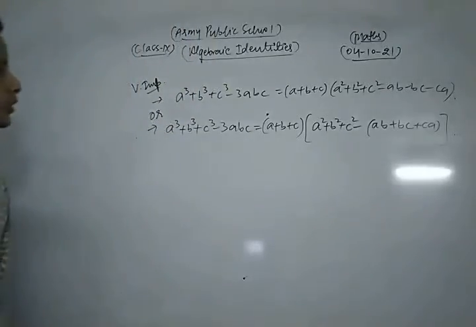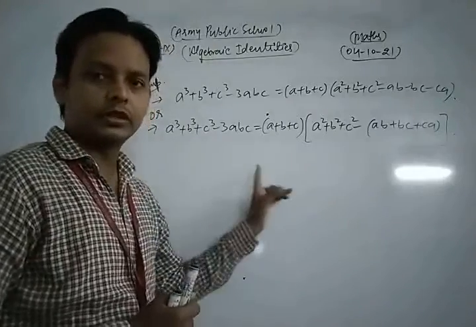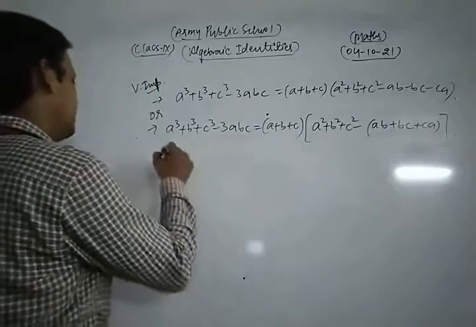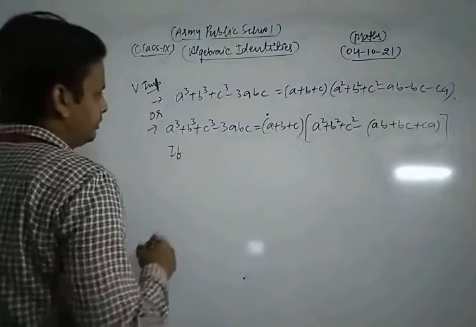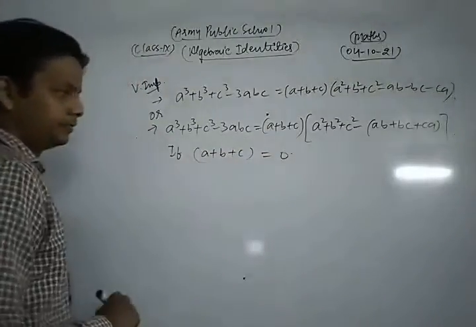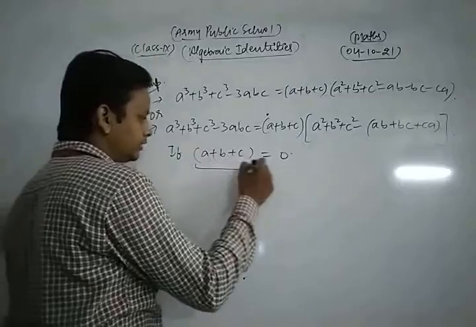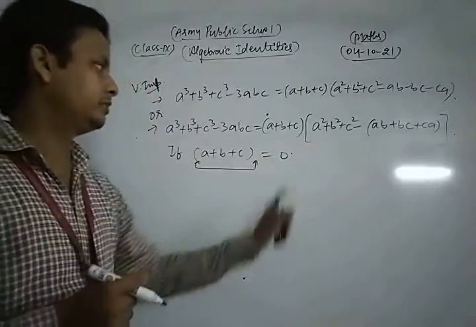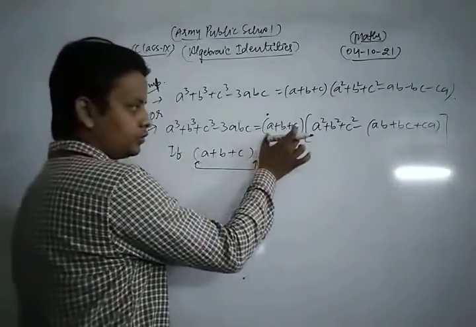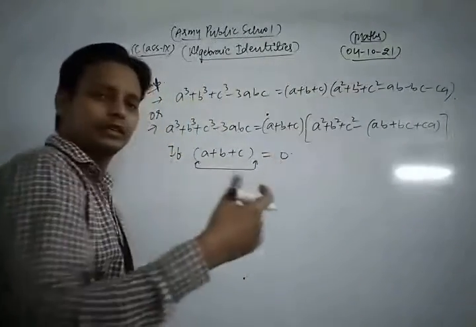Okay, now a very important condition for that identity which is very helpful for you. Now look, if the value of a plus b plus c becomes 0, suppose that, this is a very important condition. If the sum of the three terms a plus b plus c becomes 0, then according to that identity, if we put a plus b plus c equal to 0, then the whole term becomes what? 0, because 0 into anything is what?